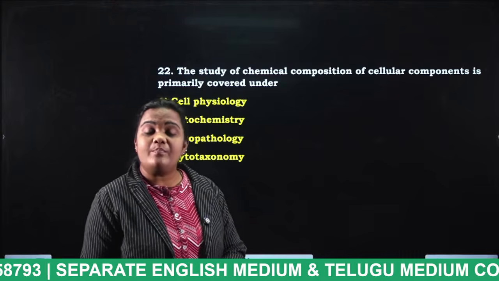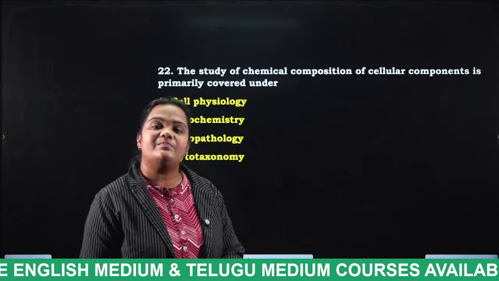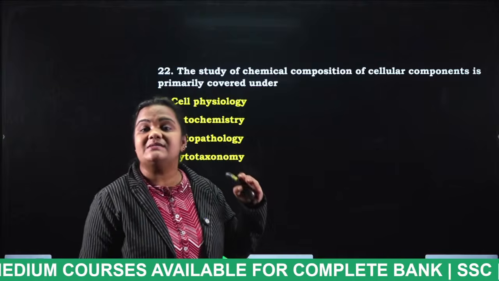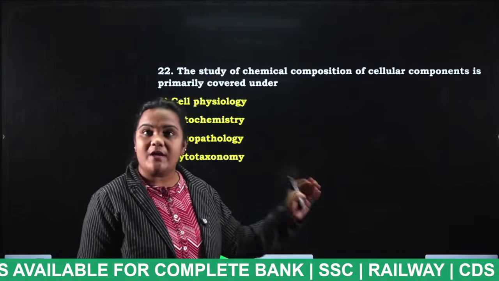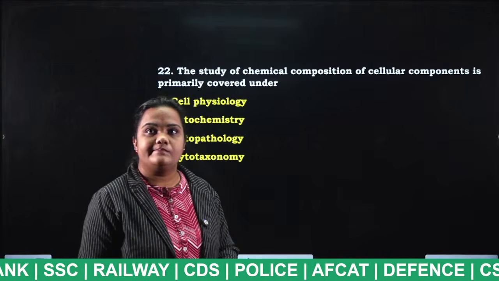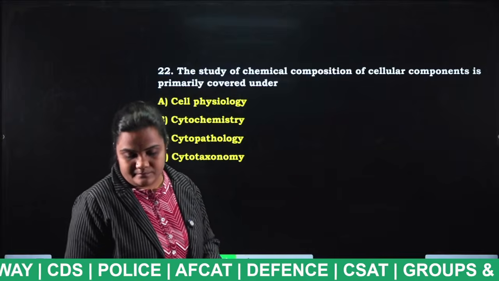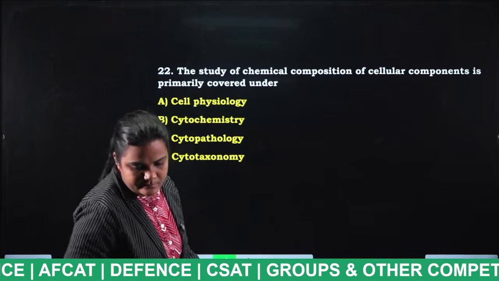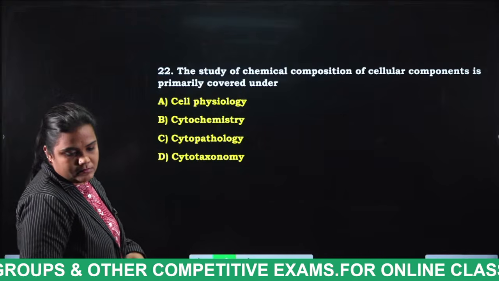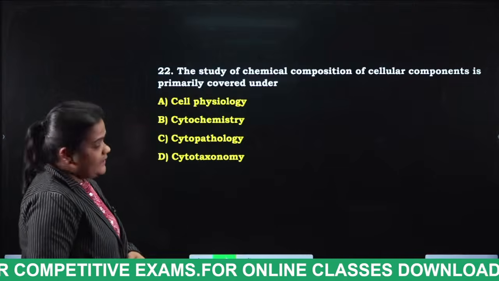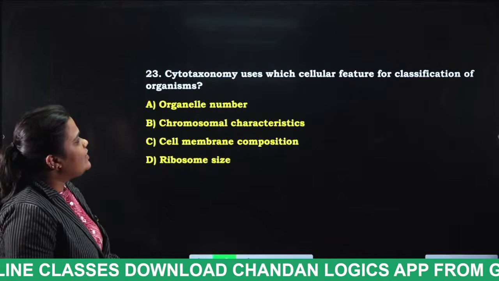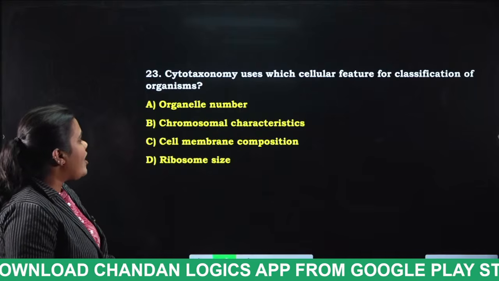The cell is composed of carbohydrates, lipids, proteins, organic and inorganic material, and the study of that cell composition is considered as what? Tell me. Very good, cytochemistry.